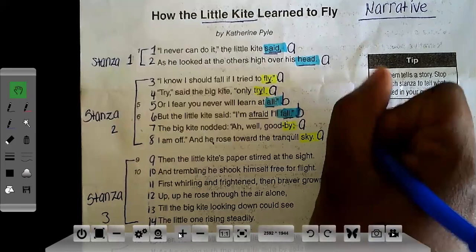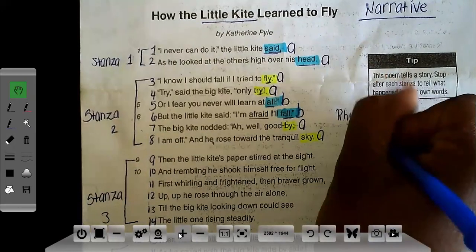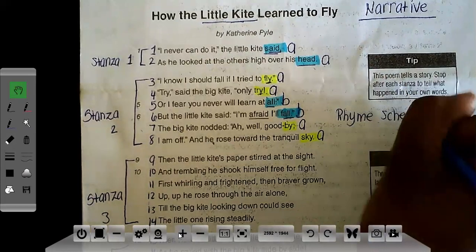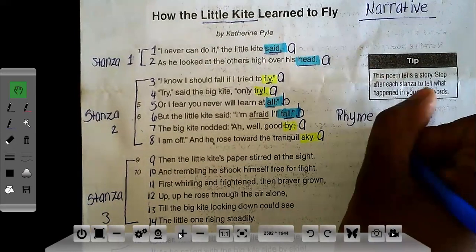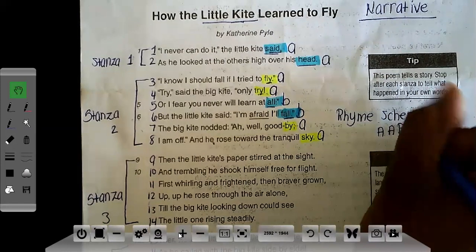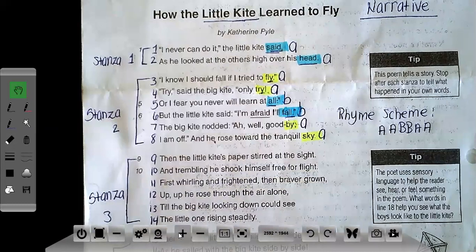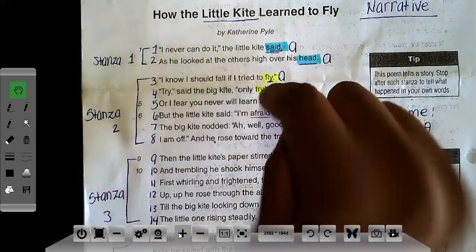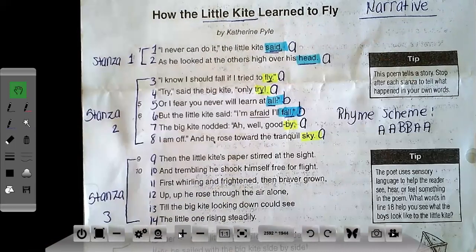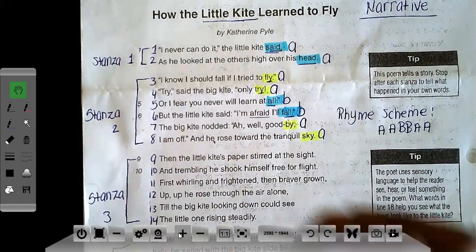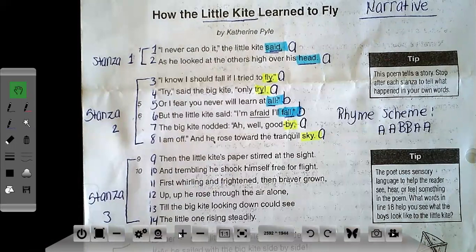So the rhyme scheme for stanza 2 would be A, B, B, A. And so what does that mean? This is the pattern of the rhyming words. So every 2 words rhyme, okay? Lines 3 and 4 rhyme, then you skip. You have lines 5 and 6 that rhyme, and then you have lines 7 and 8 that rhyme. So you have it to where every 2 lines are rhyming, okay?